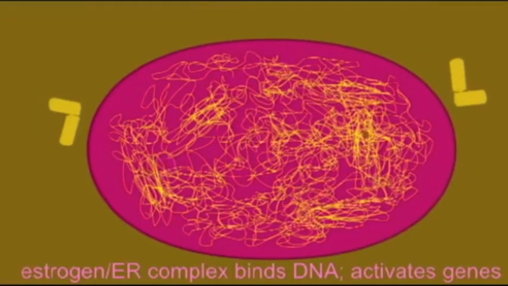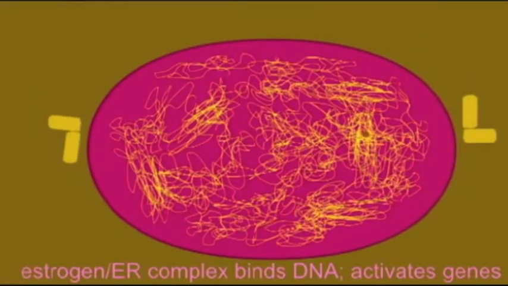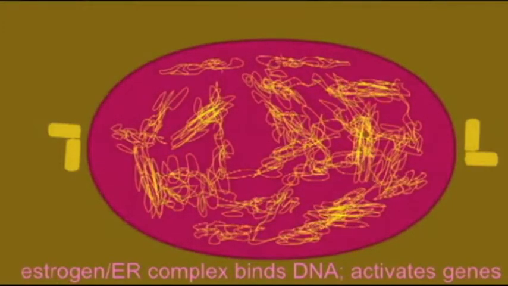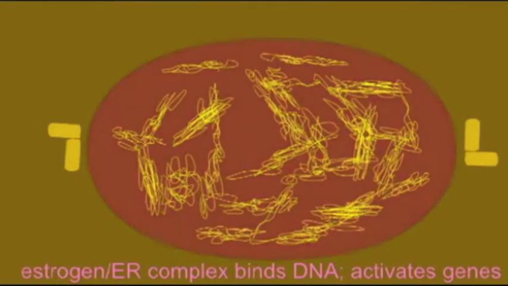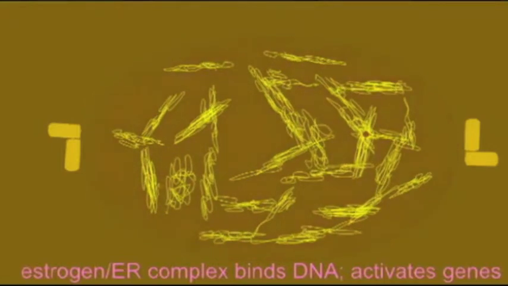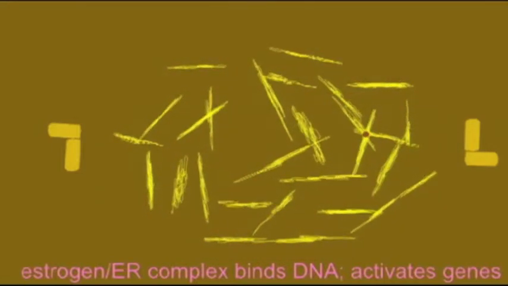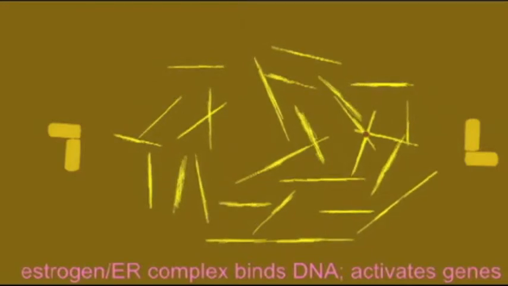Human genes are off until they are turned on, and one of the primary ways of turning on a gene is to have the appropriate proteins bind to it. So thus estrogen bound to its receptor activate genes by physically binding to the DNA. Many of the proteins activated by estrogen promote cell division.